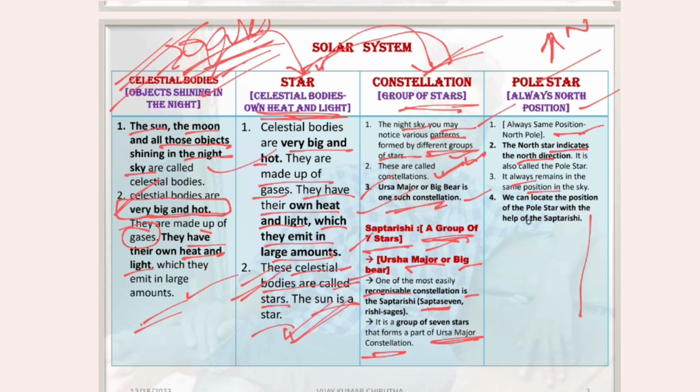You can locate the position of the pole star with the help of Saptarshi. So this is the pole star. A group of stars is called a constellation, and the pole star is always in the north position. So this is the difference between celestial body, star, constellation, and pole star.